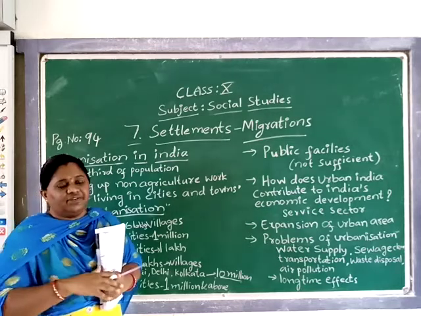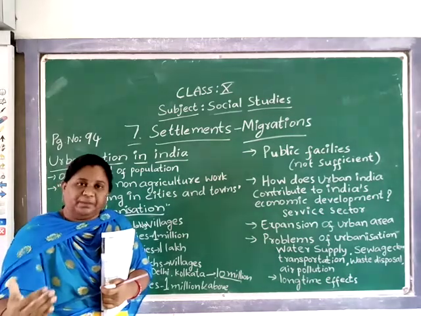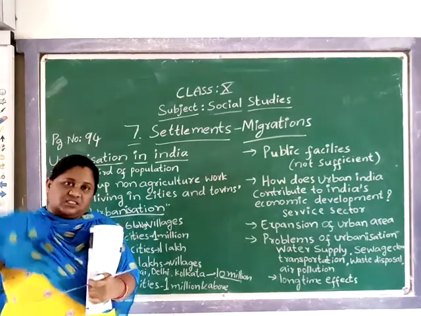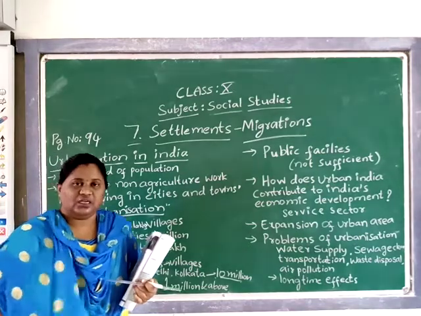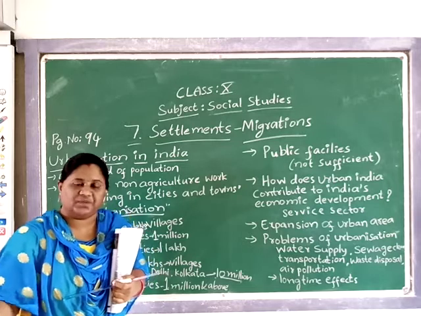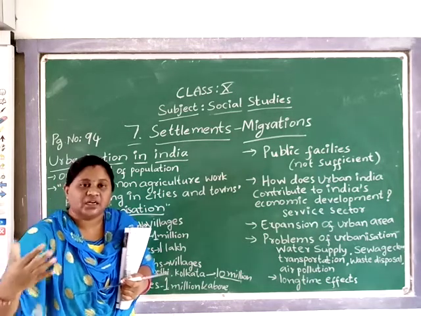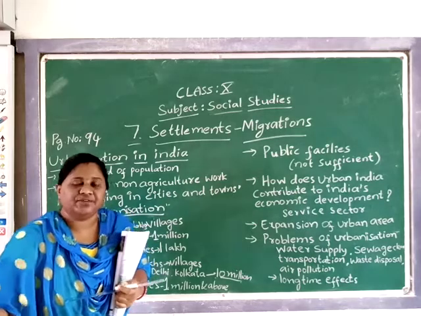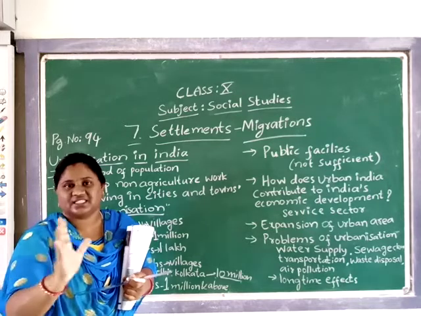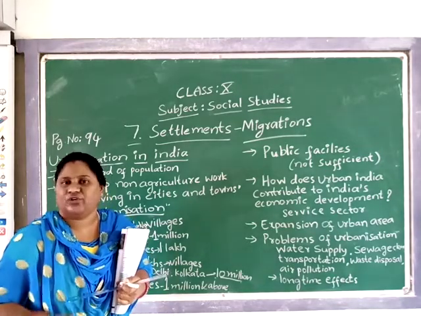For example, for literate people who are educated, who are professionals like in software and all, if they shift there, of course they will get plenty of jobs and they will live in a nice atmosphere. That means they live whatever way they thought of living in those circumstances, and they live happily, of course. They will not face any problems, right?